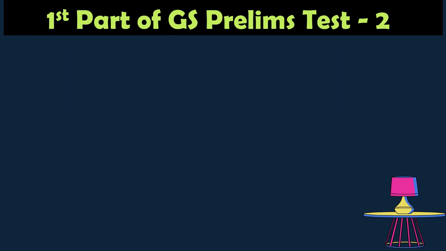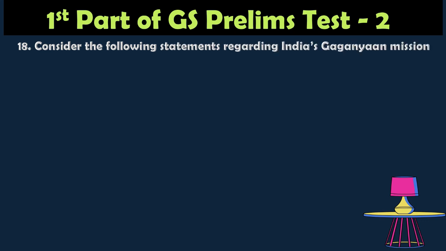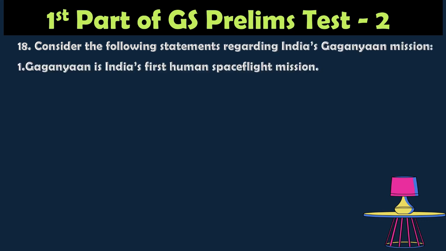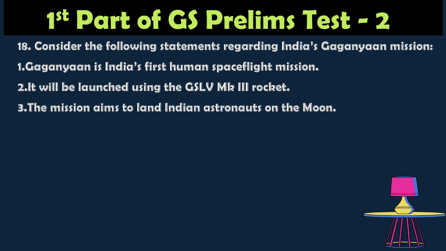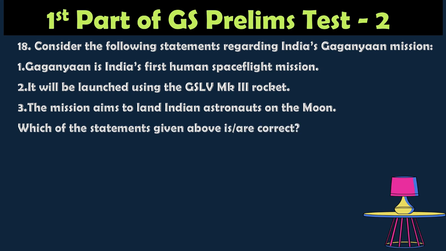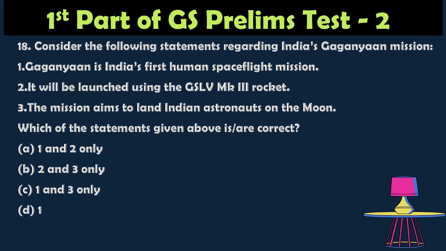Question number 18. Consider the following statements regarding India's Gaganyaan mission. 1. Gaganyaan is India's first human spaceflight mission. 2. It will be launched using the GSLV Mk3 rocket. 3. The mission aims to land Indian astronauts on the moon. Which of the statements given above is correct? Option A: 1 and 2. Option B: 2 and 3 only. Option C: 1 and 3 only. Option D: 1, 2 and 3.